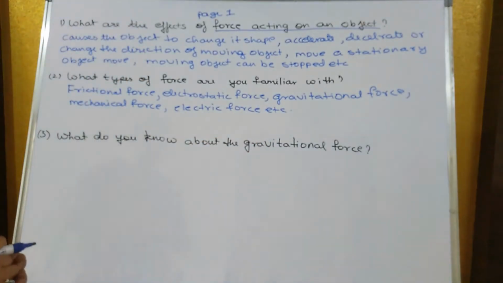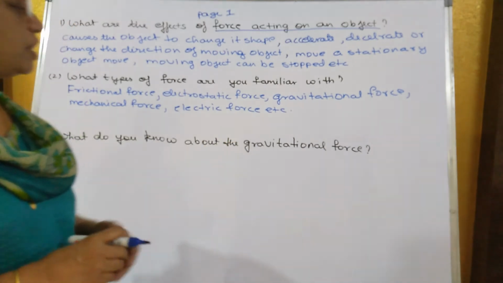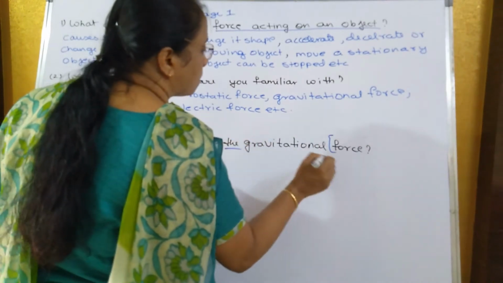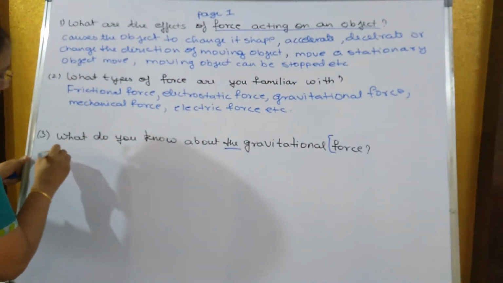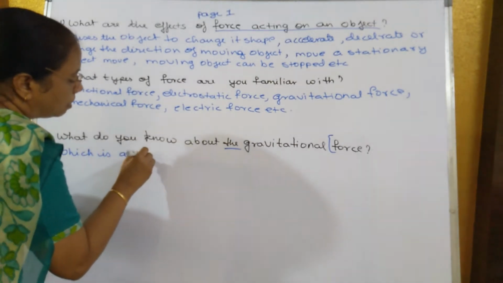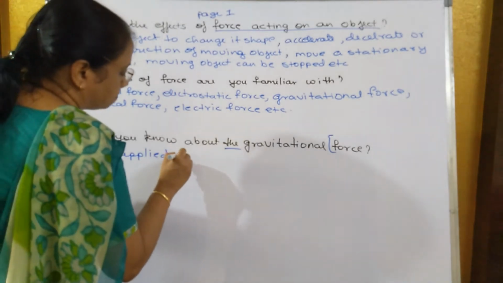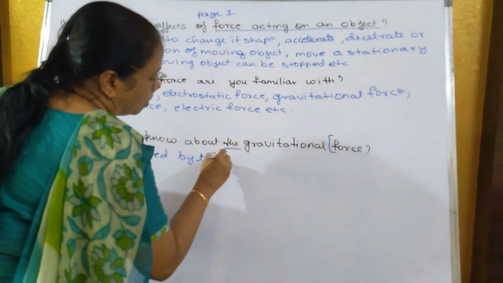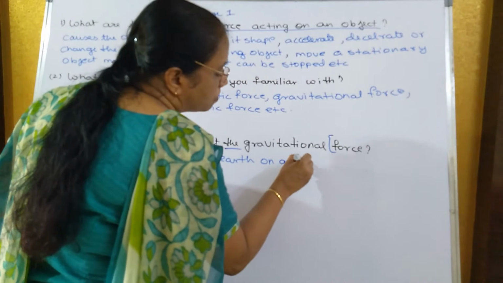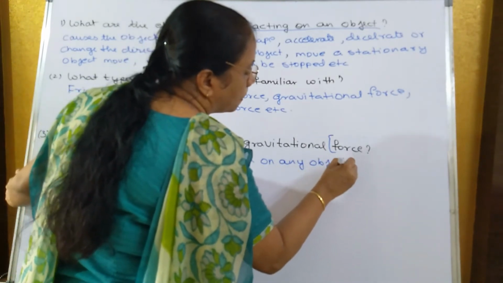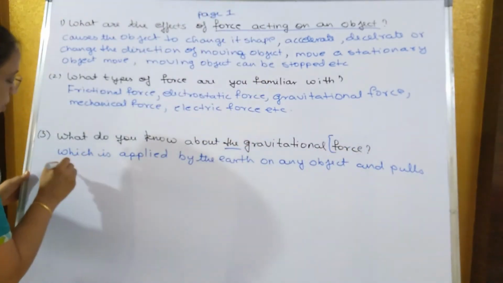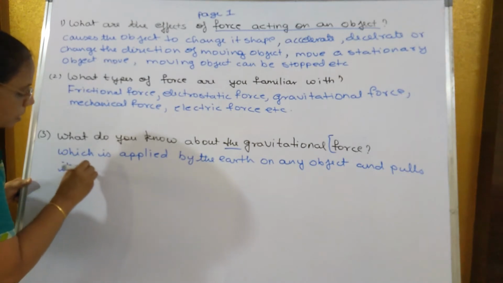Now this lesson is about gravitation. So what do you know about the gravitational force? The force which is applied by the earth on an object, on any object, and pulls the object towards itself.